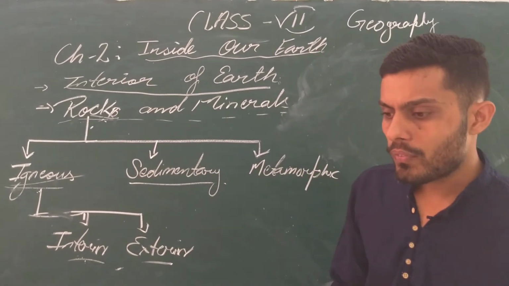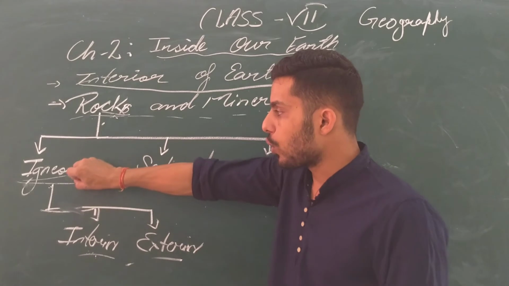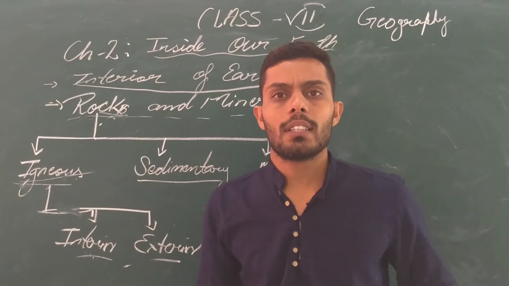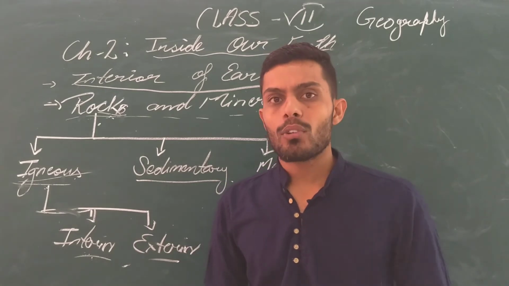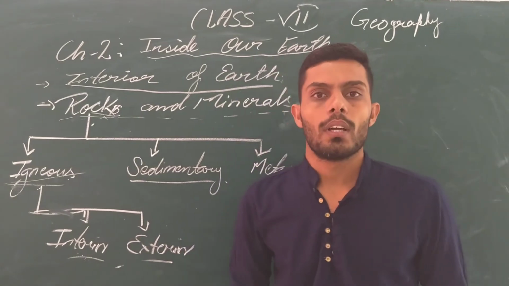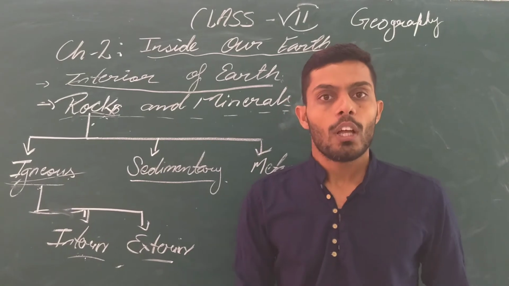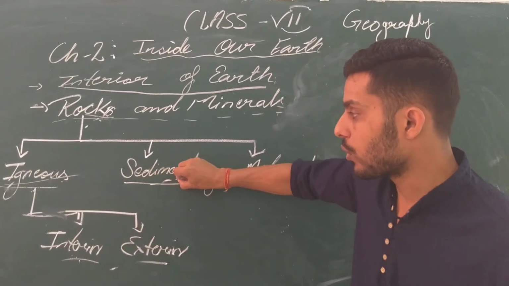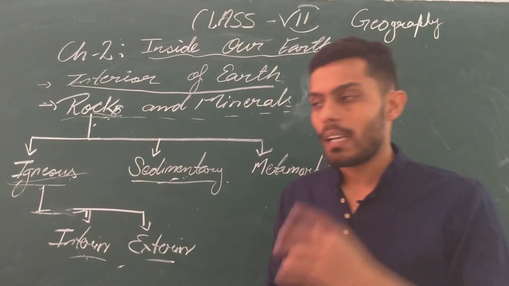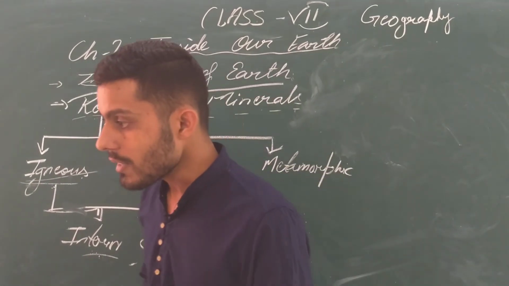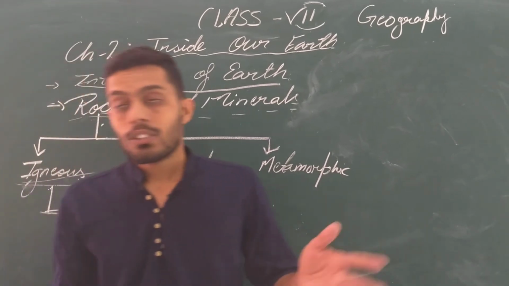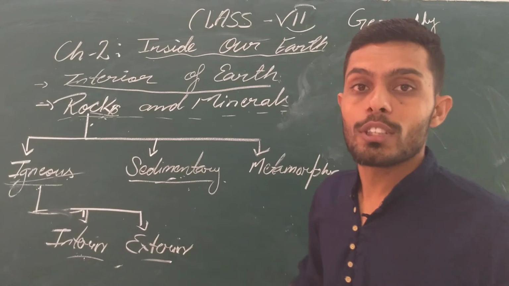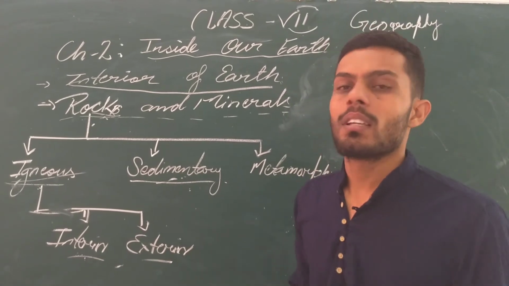Due to some kind of weathering actions, these rocks roll down and hit each other. At that time some sediments are formed, which means some small parts are formed. Due to the combination of these parts, sedimentary rocks are formed. For example, limestone. Sandstone is the best example of sedimentary rocks, because sandstone is made up of numerous types of sand materials.